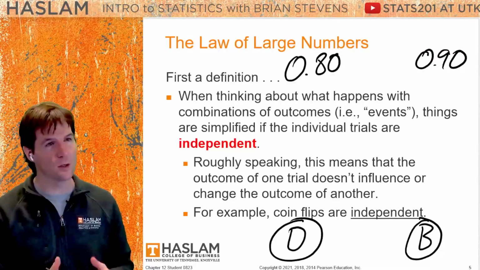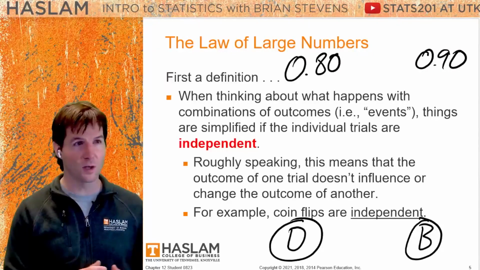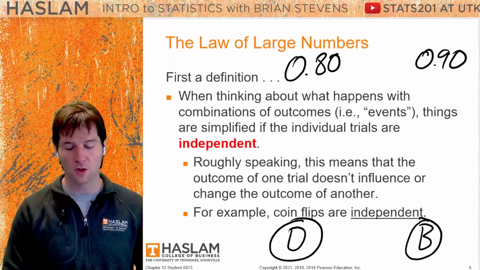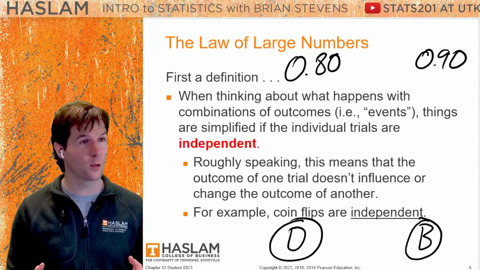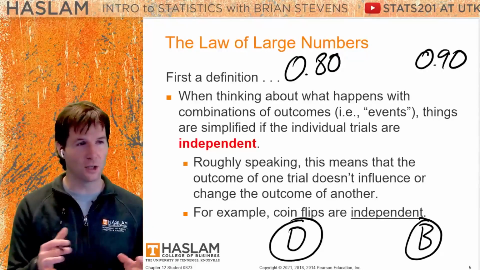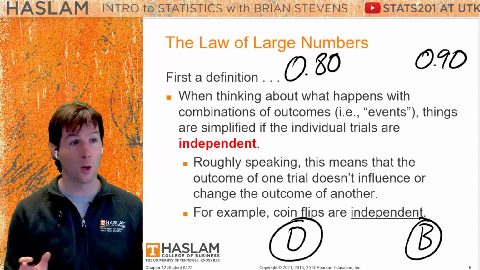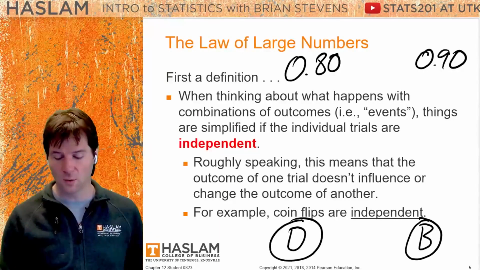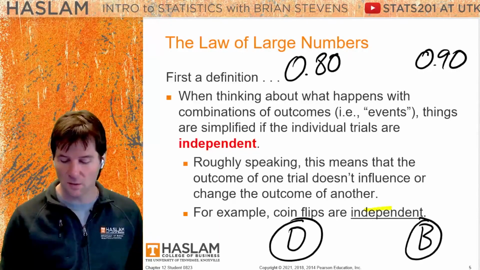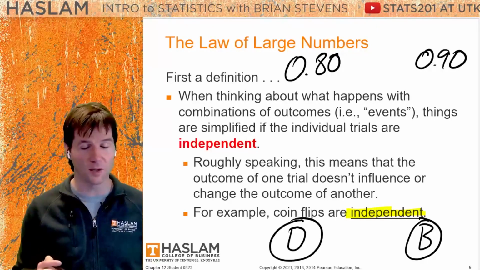So with this information, you kind of know, generally speaking, Brian drinks coffee a little more often than Darren. Darren doesn't drink coffee as much as Brian. So if Darren doesn't drink coffee, we don't live together, we don't talk every morning, would that influence Brian to change his coffee habit? Would Brian be influenced by Darren drinking coffee? No, because Darren doesn't influence Brian, so this would be a good example of independent right here, because knowing Darren drank coffee would not influence your opinion about Brian drinking coffee.